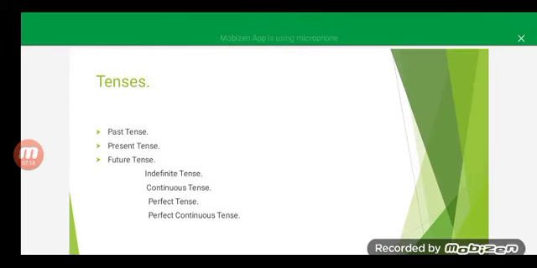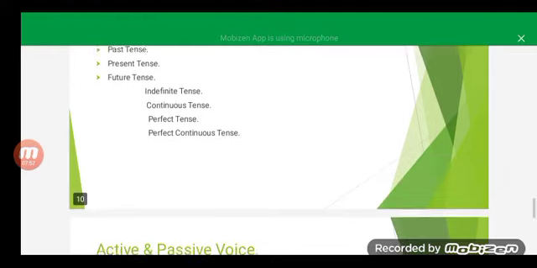The second category of the grammar is tenses. Tense means the duration of time. Time is of three types. The time that has passed comes under the past tense. The time that we are in currently comes under the present tense. The time that will come in the future is called the future tense. Again, each tense is categorized into four categories: indefinite tense, continuous tense, perfect tense, and perfect continuous tense.